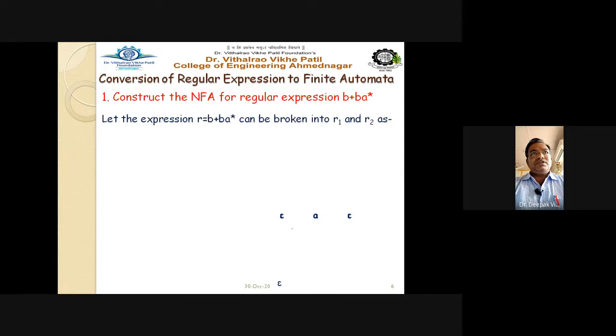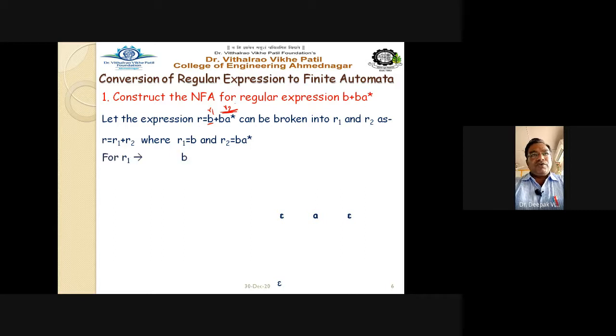Let the regular expression r equal b plus b dot a raised to star. It can be broken into r1 and r2. This becomes your r1, and this particular part becomes your r2. So r equals r1 plus r2, where r1 equals b and r2 equals b dot a raised to star.